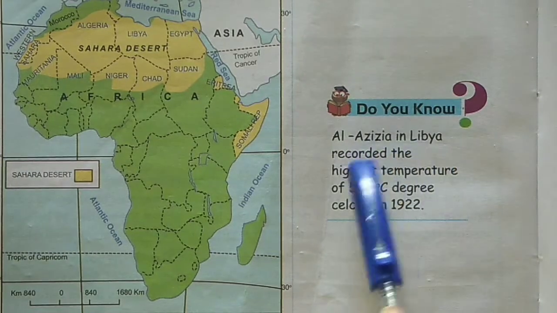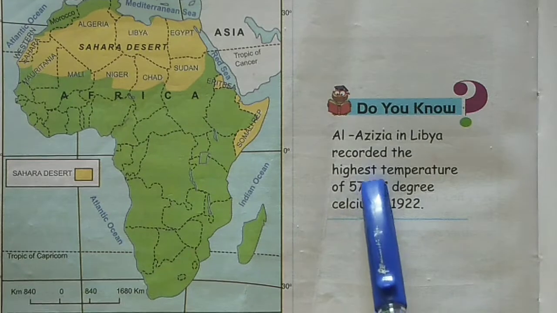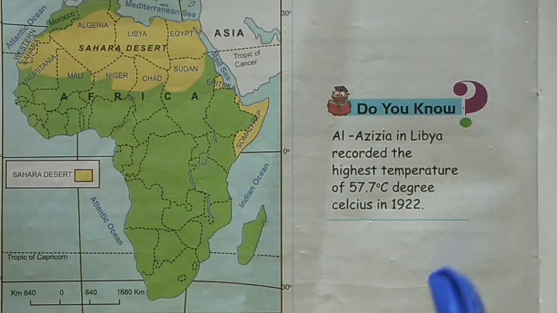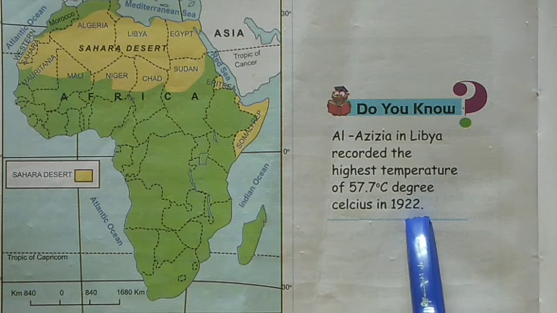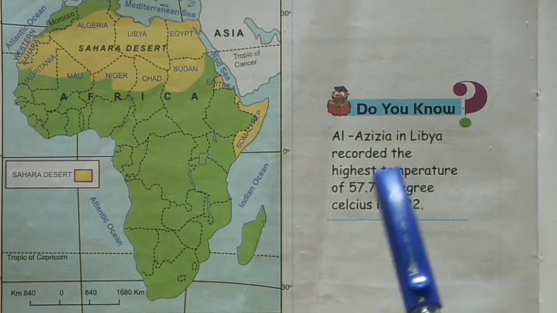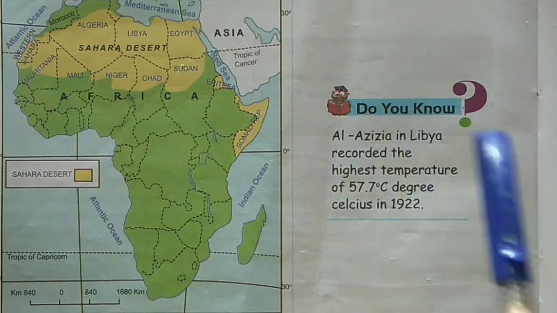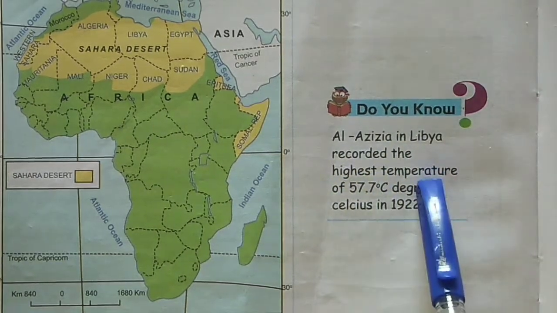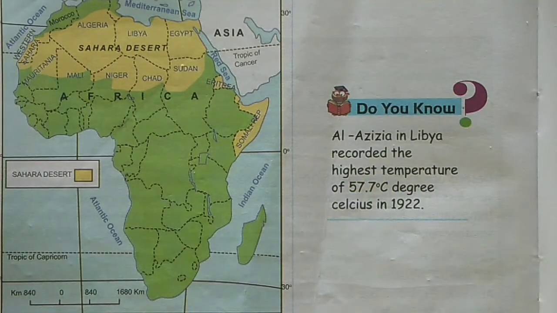Al-Azizia in Libya recorded the highest temperature of 57.7 degrees Celsius in 1922.